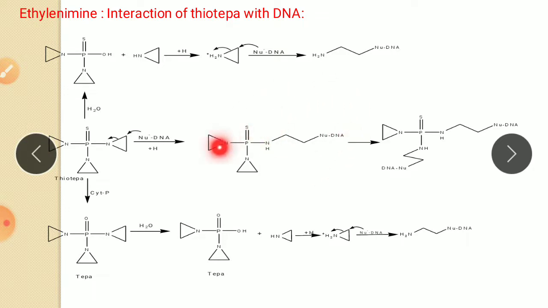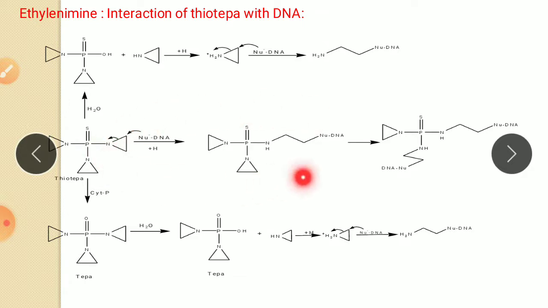The same reaction is repeated for this ring, then again for this ring. So alkylation of DNA or RNA occurs three times. This straight reaction is the mechanism of action of thiotepa.